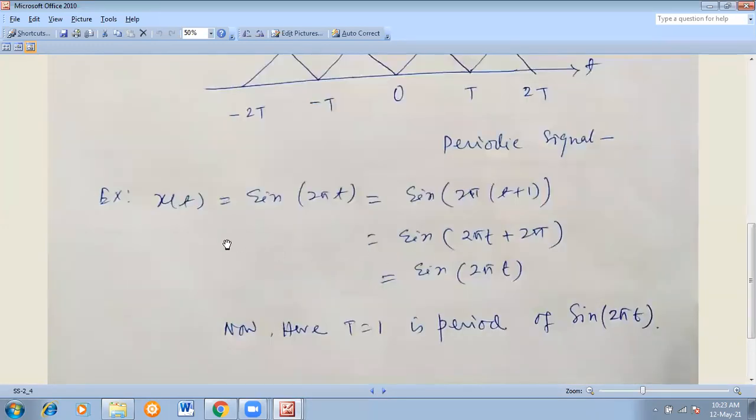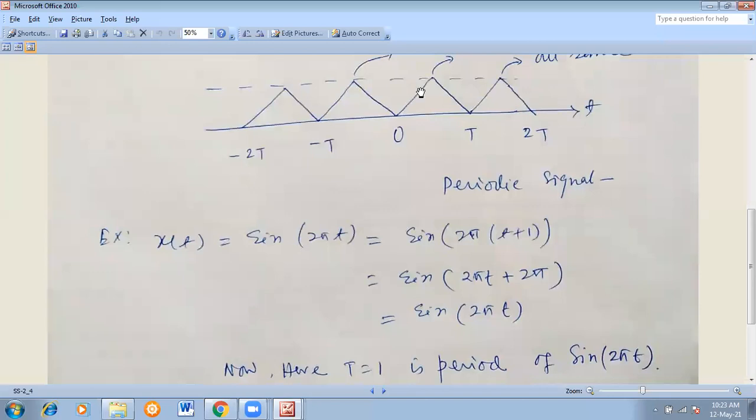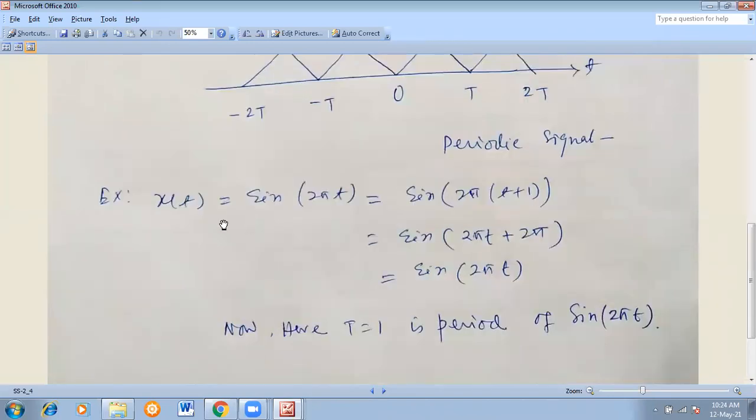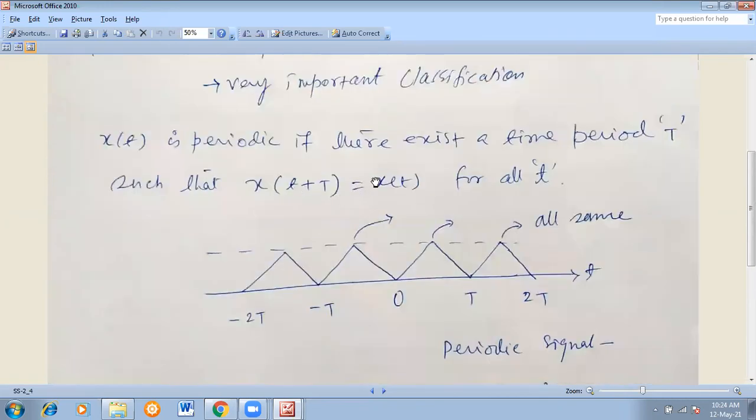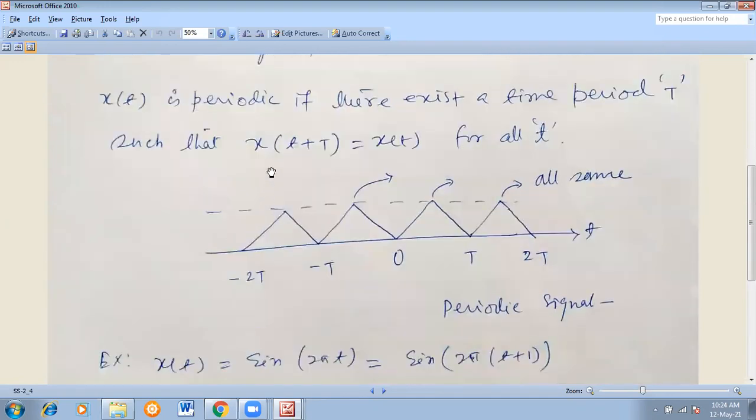See here, I have taken one more example, a mathematical one. I have given the graphical explanation; now I'm taking a numerical example. Example: x of t equal to sine 2 pi t. As you have been told, x of t is equal to x of t plus T, right? Now this is x of t. Now you find x of t plus capital T. We have taken capital T equal to 1 second.